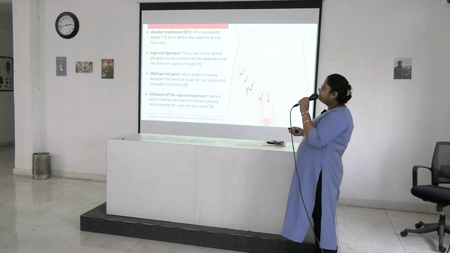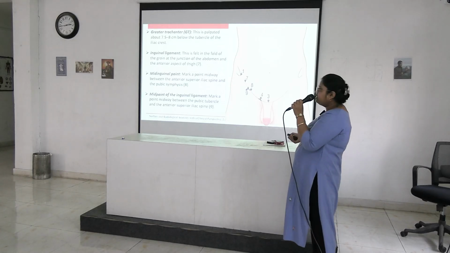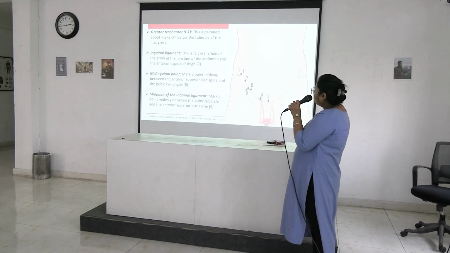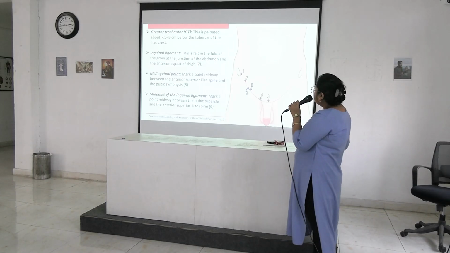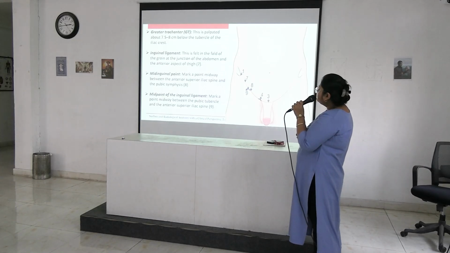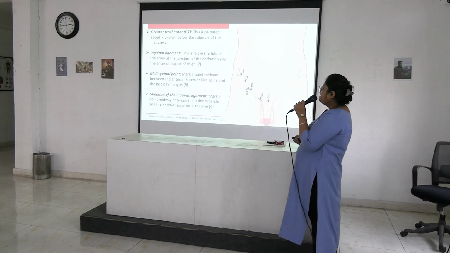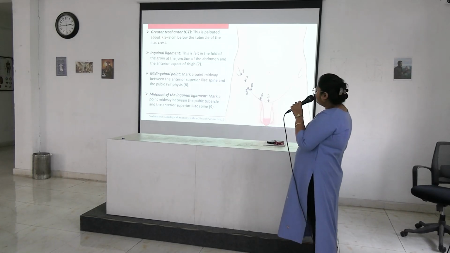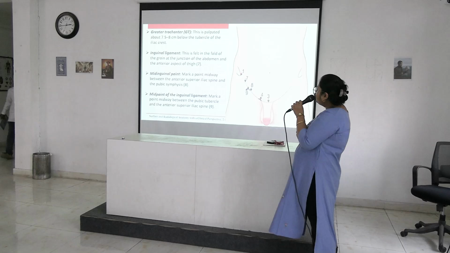What is mid-inguinal point? Mid-inguinal point is a point midway between the anterior superior iliac spine and the pubic symphysis. In between these two lies the mid-inguinal point. Here, mid-inguinal point. And midpoint of the inguinal ligament is a mark midway between the pubic tubercle and anterior superior iliac spine.